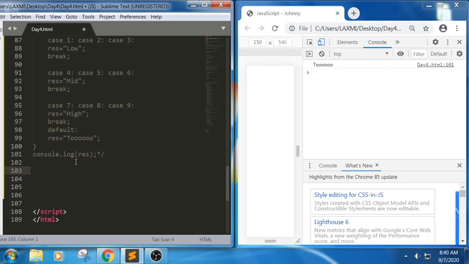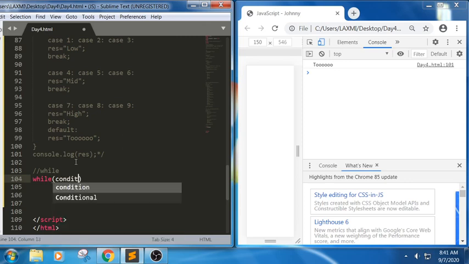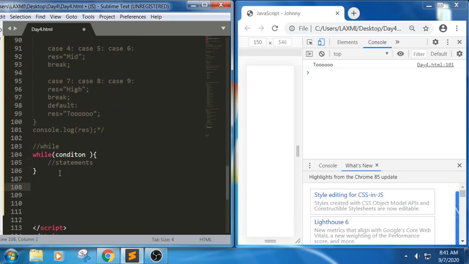Now let us look into the next part, that is iterative or looping statements. In the iterative or looping statements, we have while, do while and for loop. First one, let us look into the while loop. In this while loop, it will execute the set of statements until the condition has been satisfied. The syntax would be like this: while, condition and the statements. So this is how we will be writing the syntax for the while statement. Let me put this in the comments.